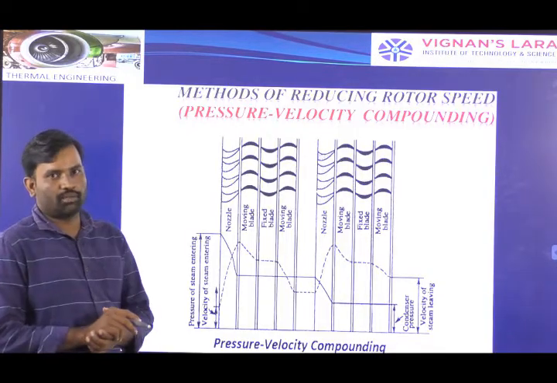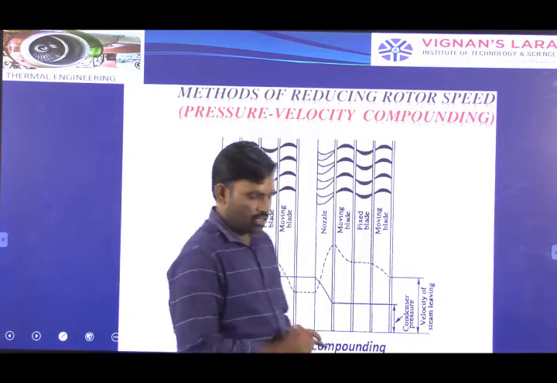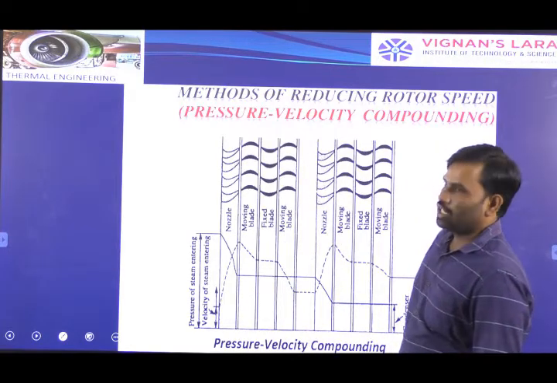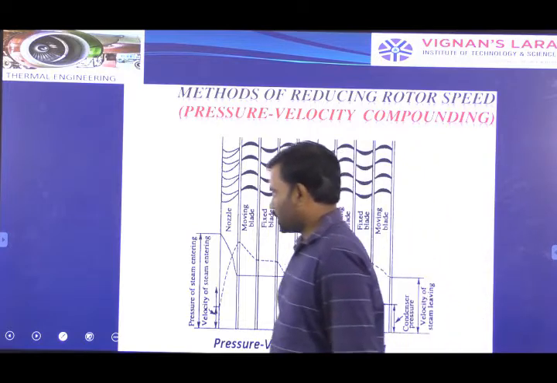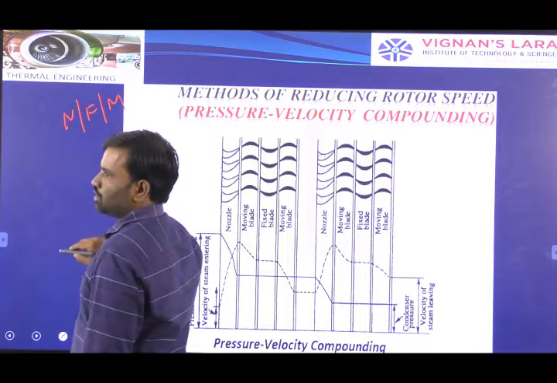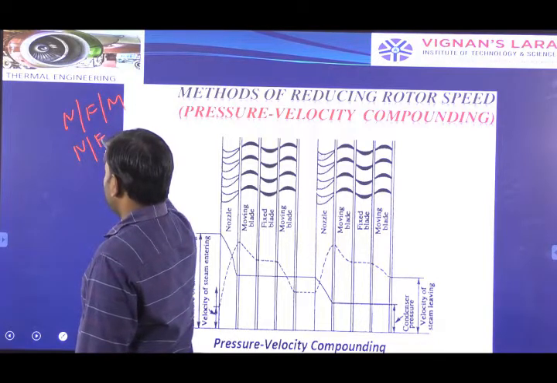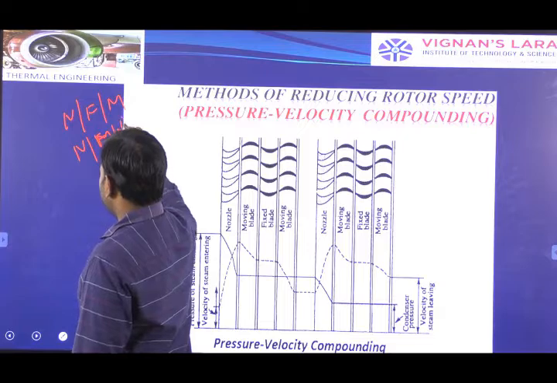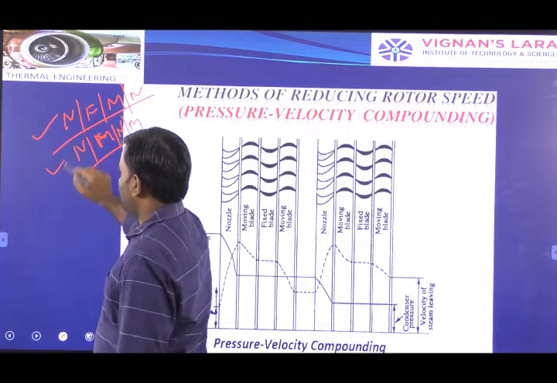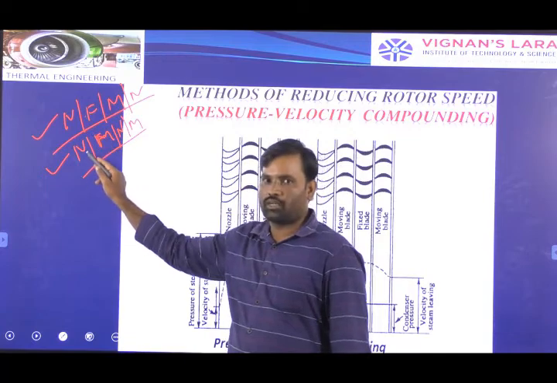Now see the last one: the pressure and velocity compounding method. In the pressure and velocity compounding method also, we are arranging a number of nozzles, a number of fixed blades, and a number of moving blades in series. In the velocity compounding method, we arrange only a nozzle, fixed blades and moving blades. In the pressure compounding method, we arrange nozzles, moving blades, and again nozzles, moving blades, like that, a set of blades and nozzles. This is the velocity compounding method. This is the pressure compounding method.